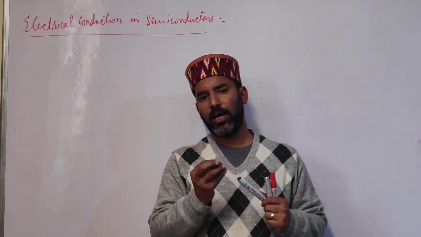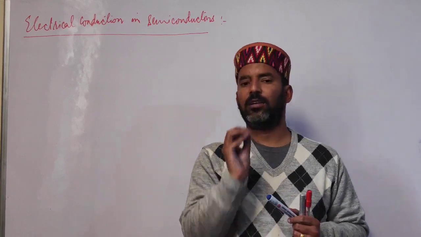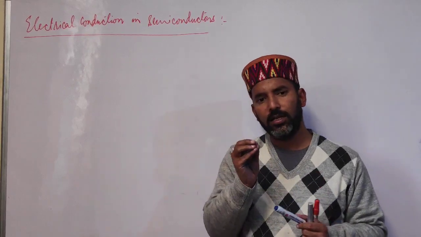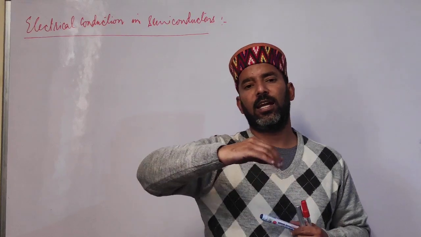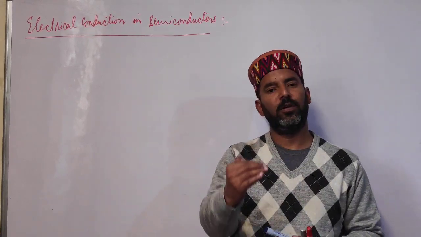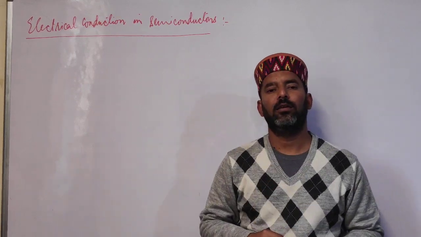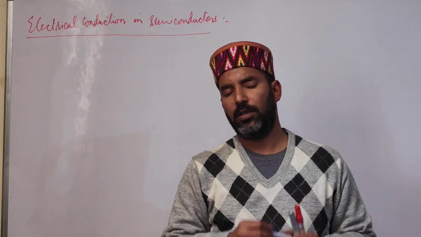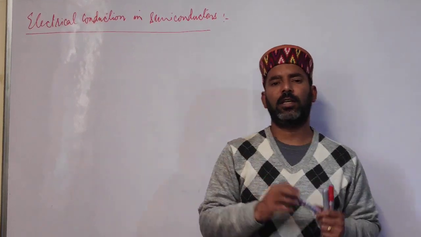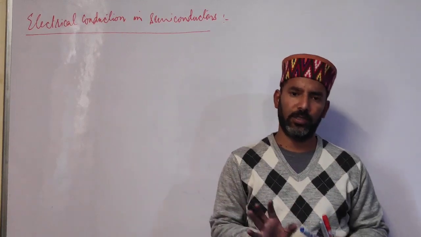So students, what happens is that only a few electrons can jump from the valence band to the conduction band, and therefore they have very low electrical conductivity at low temperature or room temperature.